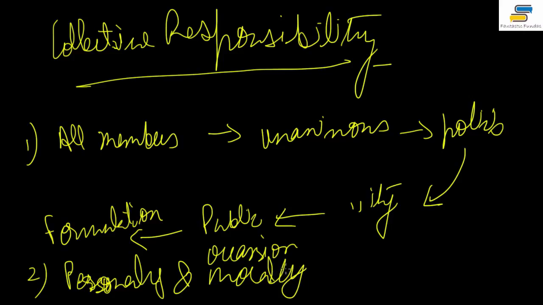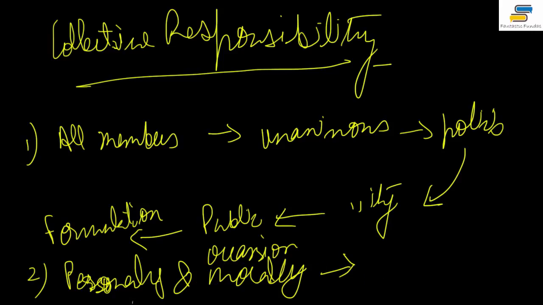So the ministers who spoke for or against a policy are personally and morally responsible. Now this particular meaning is not self-explanatory. This principle was made to establish something. What was that?